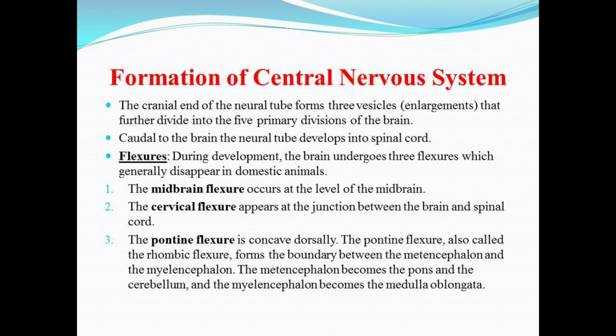So moving forward, what is flexure? Flexure is a part of a neural tube that helps in the formation of brain. So during the development, the brain undergoes and forms three flexures, which generally disappear in the case of domestic animals. So now we will talk about the different flexures that are involved during the formation of brain. First one is midbrain flexure, second one is cervical flexure, and third one is pontine flexure.